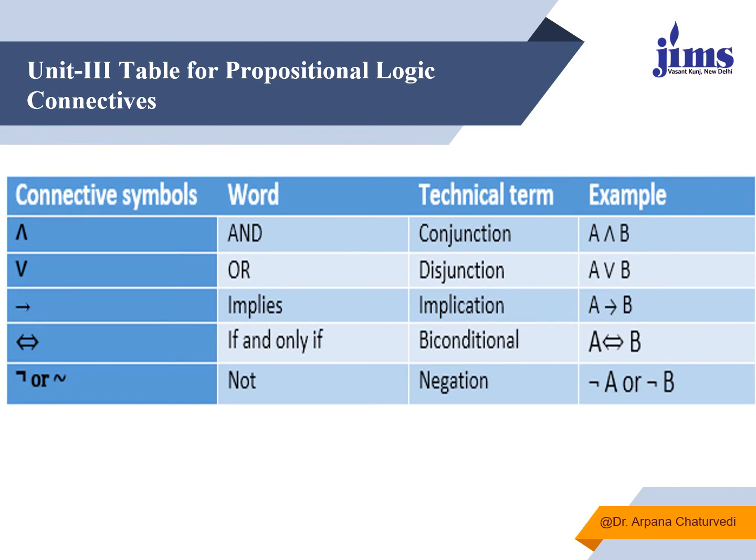So for each and every propositional logic, we should be very well aware of the truth table also. So this is a summary wherein I am just explaining that these are the connective symbols we have seen. This is for and, which is also known as conjunction. This is for or, also known as disjunction. Then this is implies, also known as implication. Then this is biconditional, that is if and only if, and not can also be written using the tilde symbol. So these are the examples of how we will write in case A and B are the two propositions: A and B, A or B, A implies B, A biconditional B, not A or not B. So this is in tabular form. I have just summarized all the symbols.